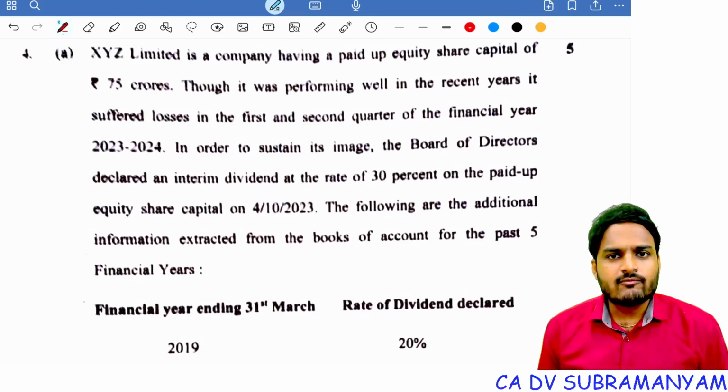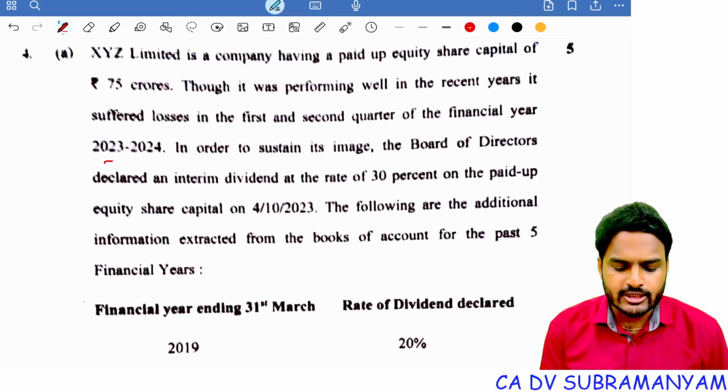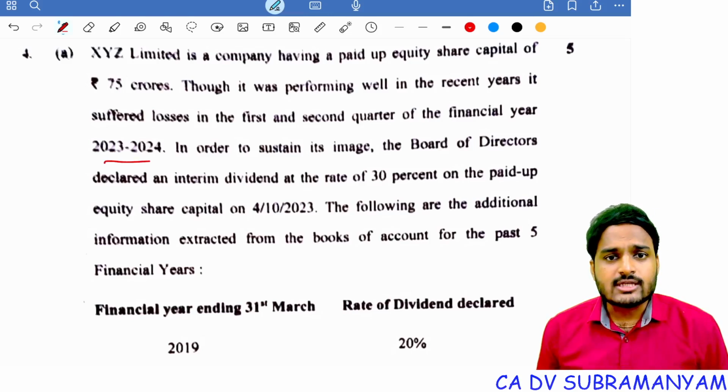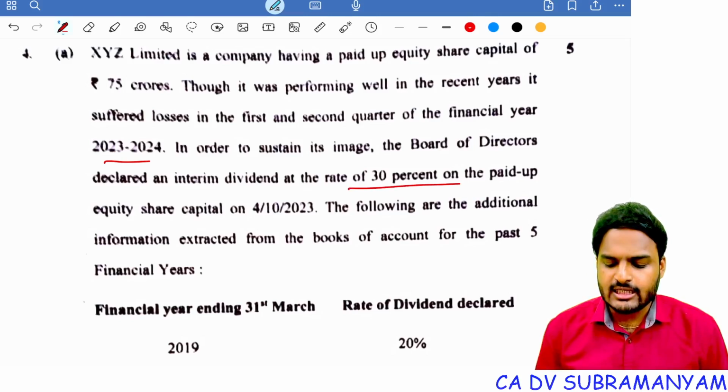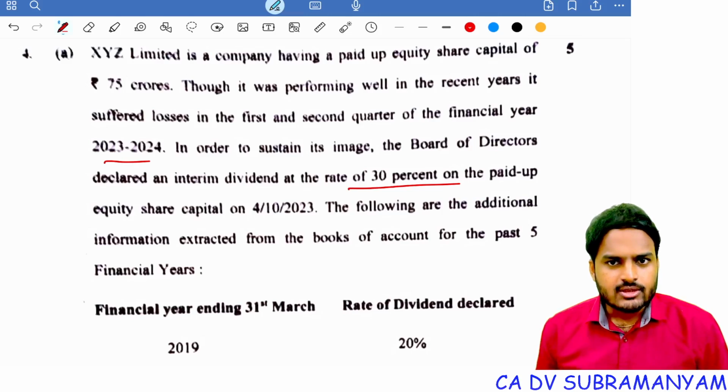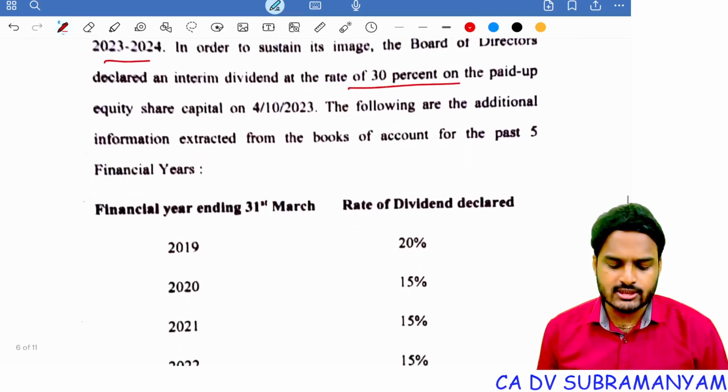Though it was performing well in the recent years, it suffered losses in the first and second quarter of financial year 23-24. In order to sustain its image, the board of directors declared an interim dividend at the rate of 30% on the paid up equity share capital on 4th October 2023. The following are the additional information extracted from the books of accounts for the past 5 financial years.